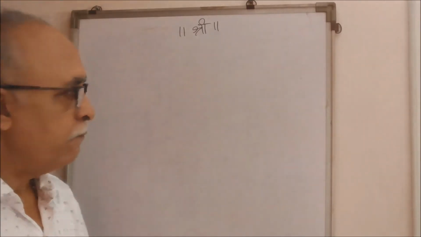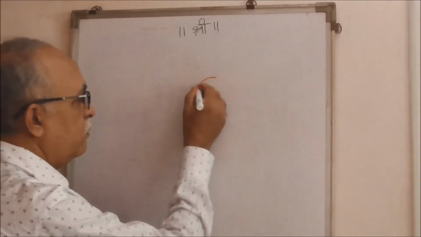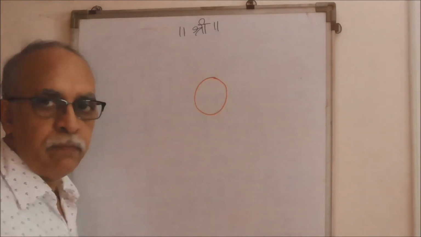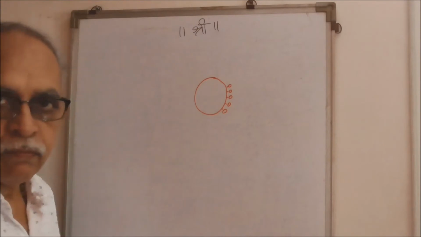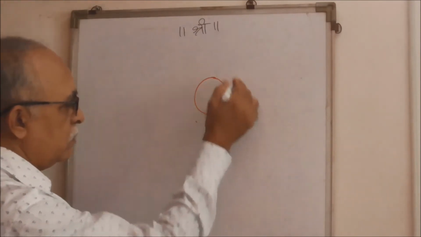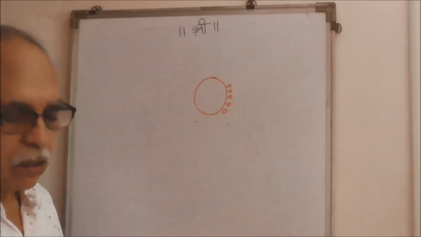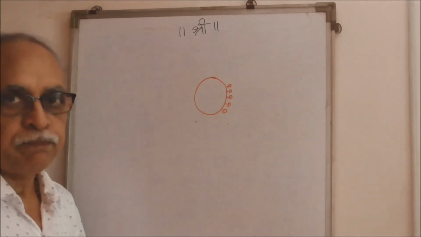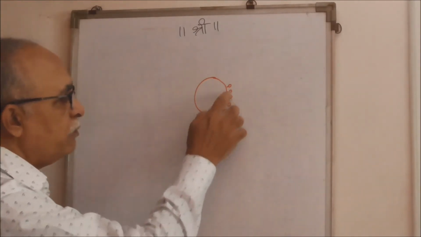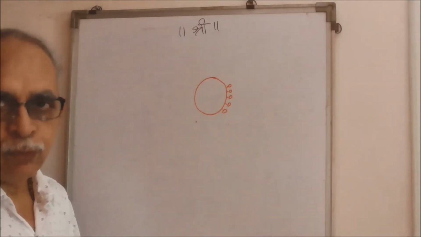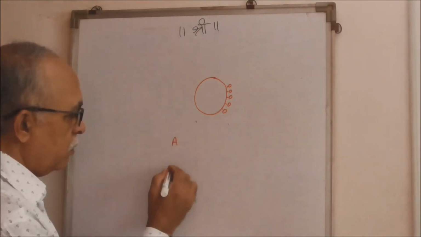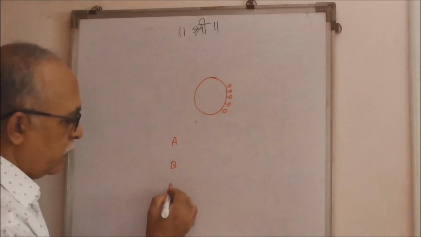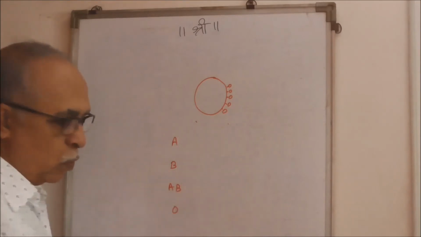That is, if say this is the red blood cell, it has antigens here, and antibodies scattered around it, that is in the serum. On the basis of these antigens, the blood groups are identified as blood group A, blood group B, blood group AB, and blood group O.